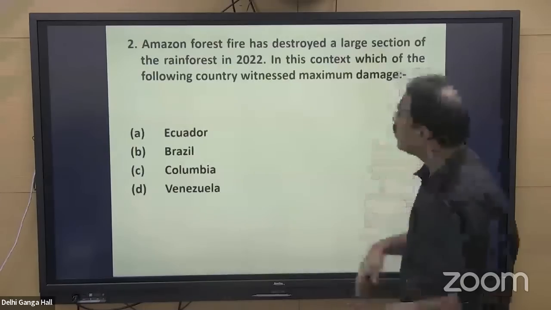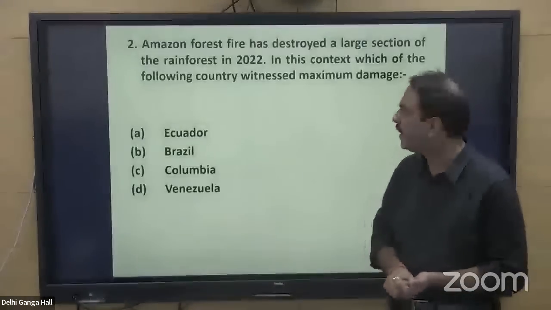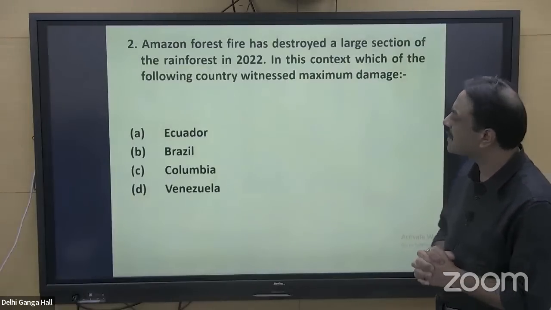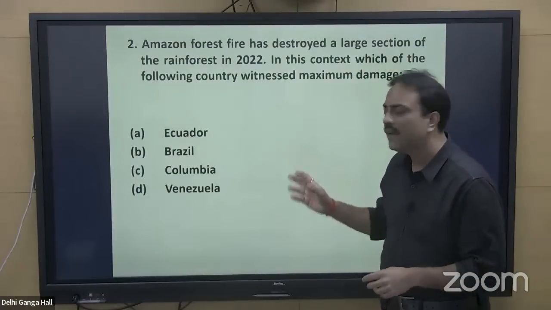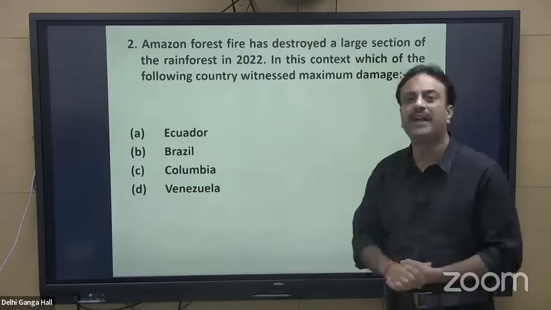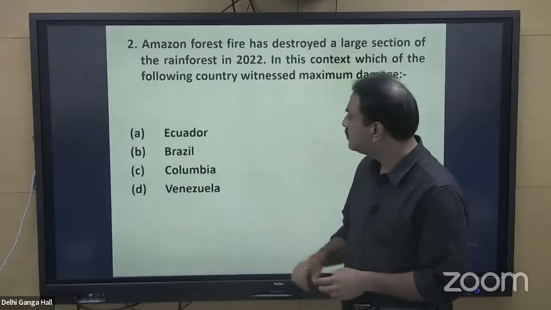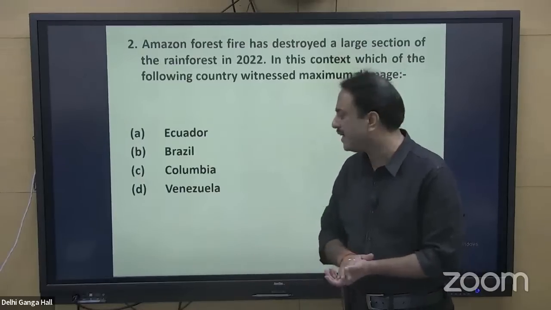So the answer to our question, Amazon forest had destroyed a large section of the rainforest in 2022. In this context, which of the following country witnessed maximum damage? So Ecuador is too very small a country in terms of length and breadth, in terms of size as compared to Brazil. Colombia is also a very small country.